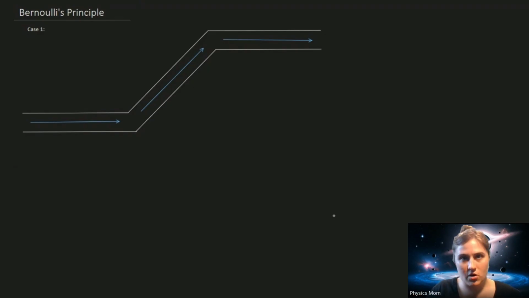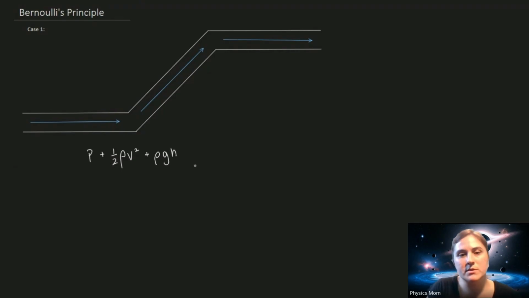The equation, though, has three parts. There's the pressure of a system plus the kinetic energy of a system. And because this is fluids, the kinetic energy term looks very similar to 1/2 mv squared, but instead of the mass, I have the density: 1/2 rho v squared. It's the same thing as the kinetic energy, but for a fluid, plus the gravitational potential energy of fluids. Again, instead of the mass, I have the density, gravity, and the height.